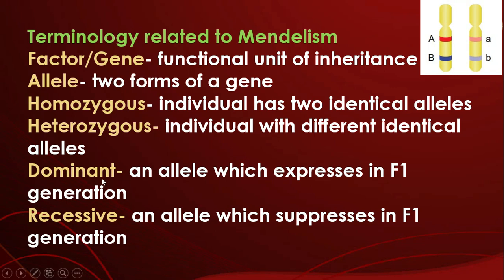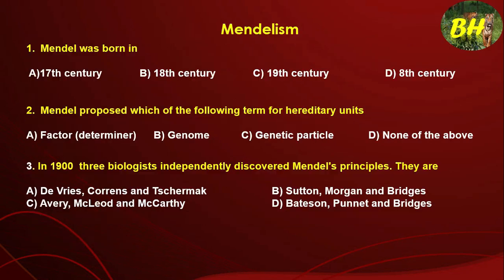Now dominant and recessive. Dominant means an allele which expresses in the F1 generation, that is the first filial generation. So this is called the dominant allele or dominant character. Recessive means an allele which is suppressed in the F1 generation and does not express its character. That is called the recessive allele or recessive character.